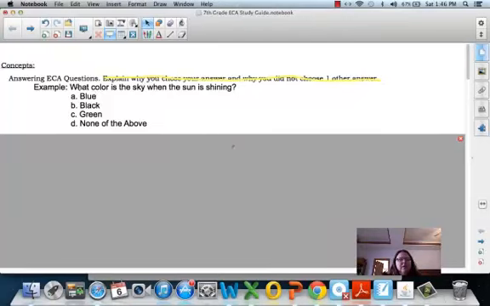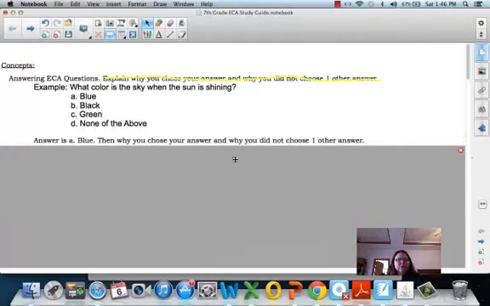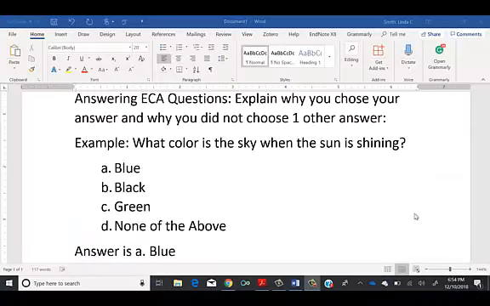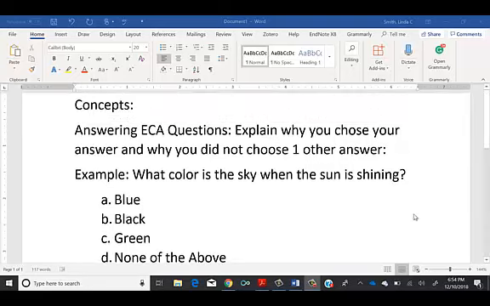And so in this example, it says, what color is the sky when the sun is shining? A, blue, B, black, C, green, D, none of the above. Well, we know the answer is blue, but then you must explain why you chose your answer and why you did not choose one of the other answers. So this would be how you would answer this. And this year we are using CER. So any of the questions that say explain why you chose one or why you did not choose another, or explain with the trade-off, make sure that you use CER.